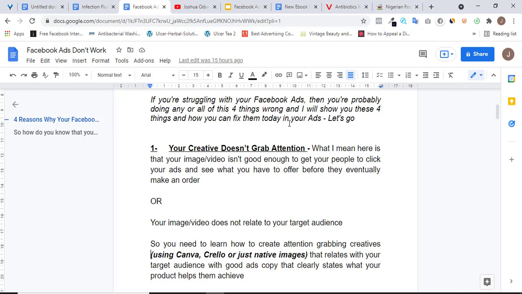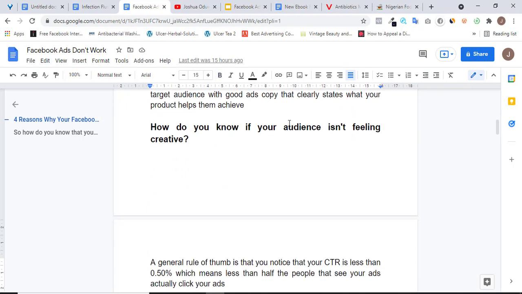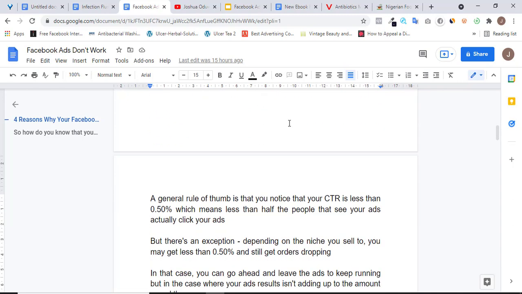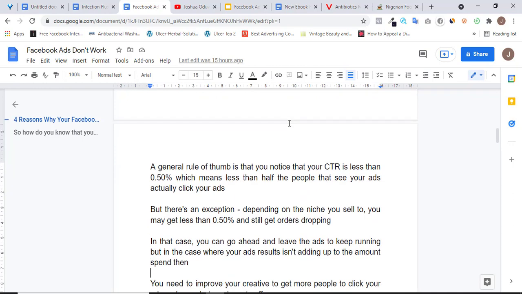All right. So how do you know if your audience is not feeling your creative? How do you know your creative is the problem? A general rule of thumb is that if you are getting less than 0.5 click-through rate, then that means your creative is the problem. So if you're getting less than 0.5 as a click-through rate, you need to fix your creative.